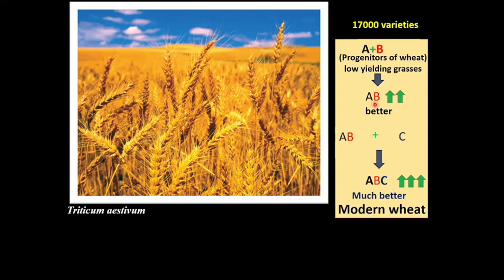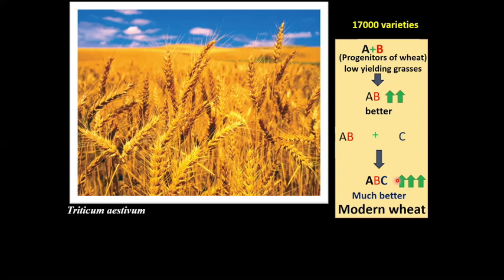Again, when this hybrid interbreeds with another diploid species, it produces a triple hybrid wheat plant. This triple hybrid is known as modern wheat, and it is much better than the previous hybrid and its progenitor plants. It is best suited for agricultural purposes.